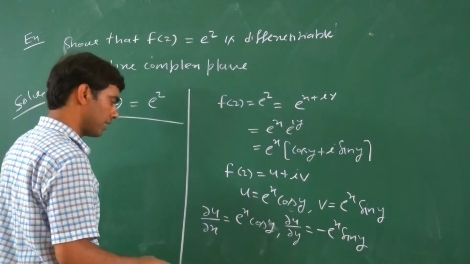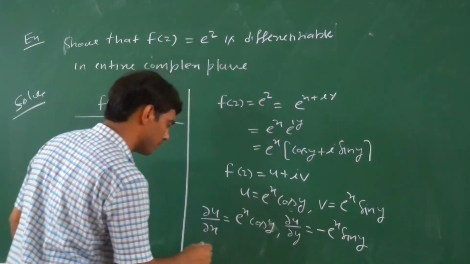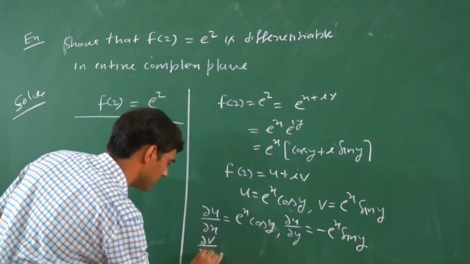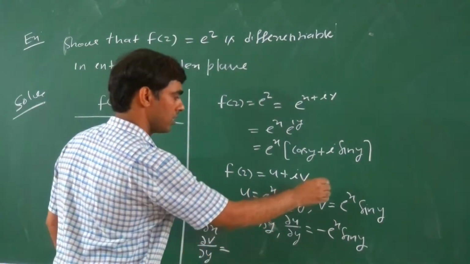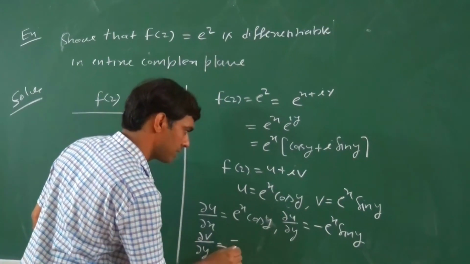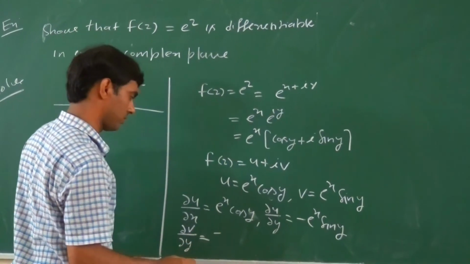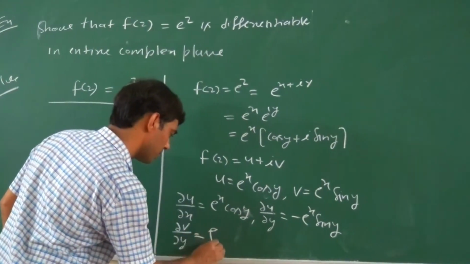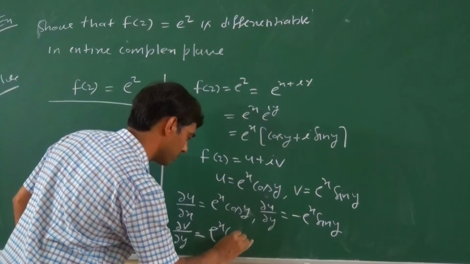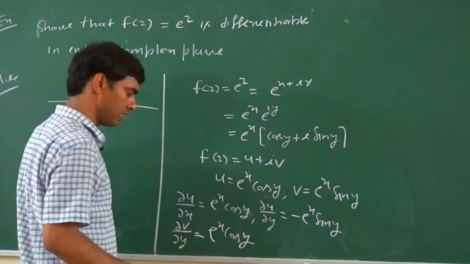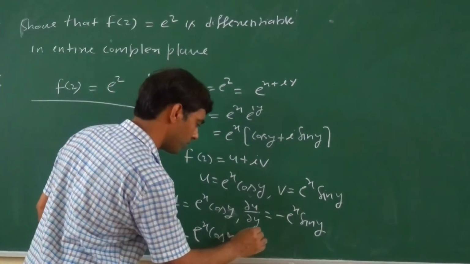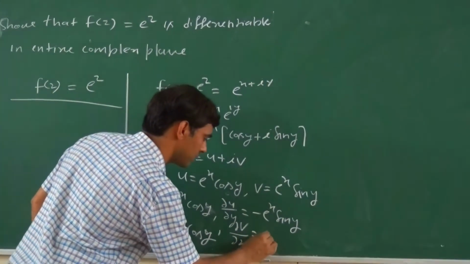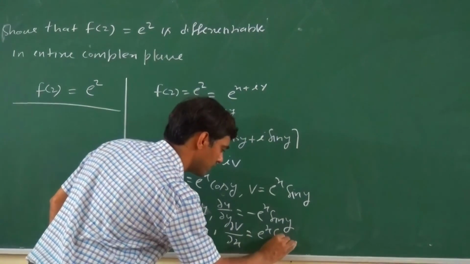In a similar manner, what is the value of del v upon del y? Del v upon del y equals e to power x cos y, because the differentiation of sin y is cos y. Now, what is the value of del v upon del x? Del v upon del x is e to power x sin y.